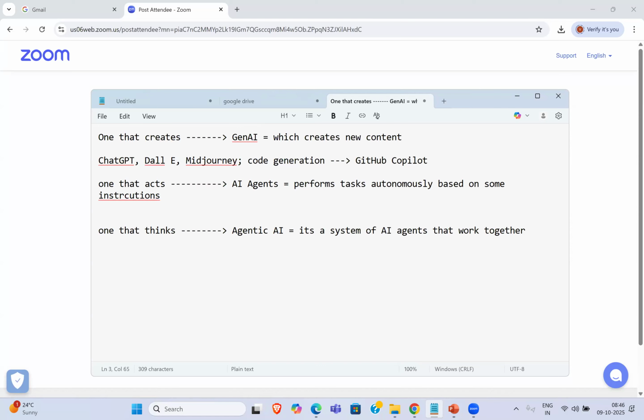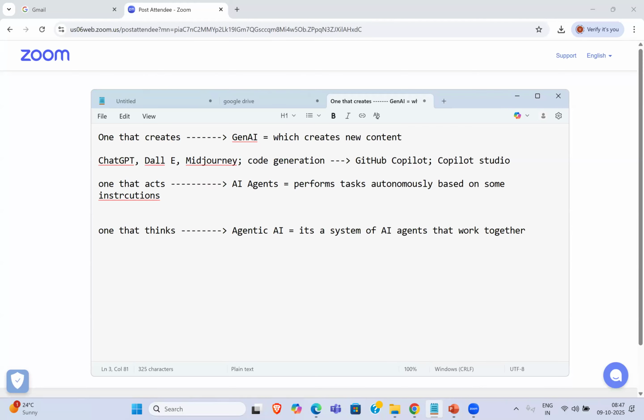Then again, we also have something called Copilot Studio, which can help you build chatbots. Copilot Studio especially will help you in building chatbots using NLP techniques. Similar to chatbots like Siri and some other things, you can even develop or build those kinds of chatbots also. Okay, so this is some kind of generative AI.